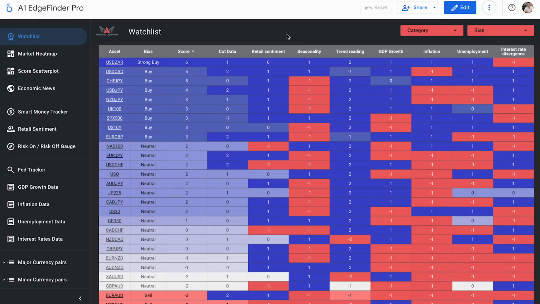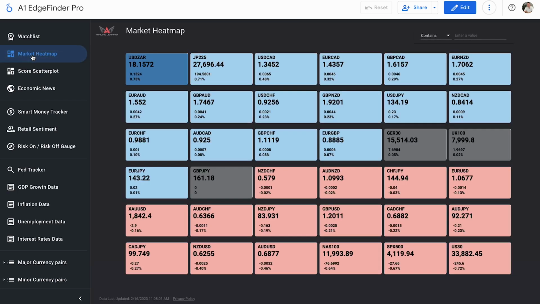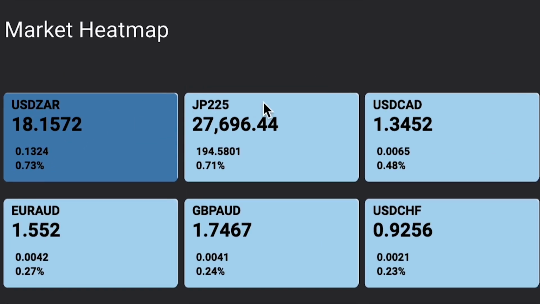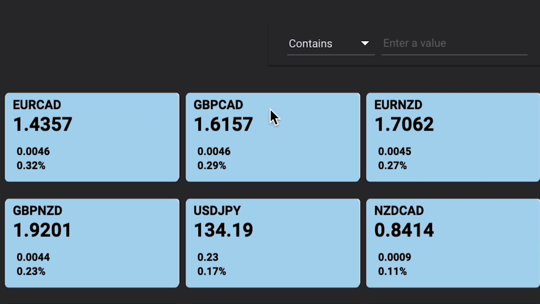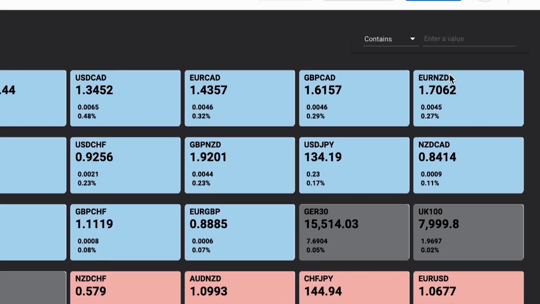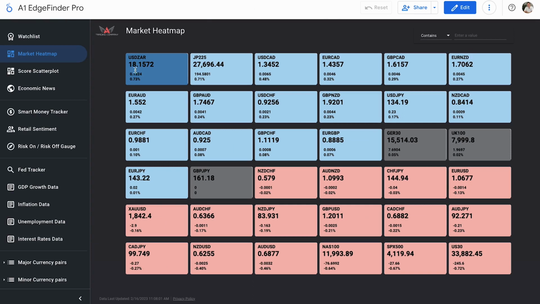All right, everybody, here we are again. Let's go ahead and hop into the market heat map and see how all of our assets are trending so far today. Right up top here, I can see USD ZAR, the JP225, USD CAD, Euro CAD, GBP CAD, and Euro NZD seem to be our top 6 movers up here. And the USD ZAR is our biggest mover out of all of them, up 0.73% on the day so far.